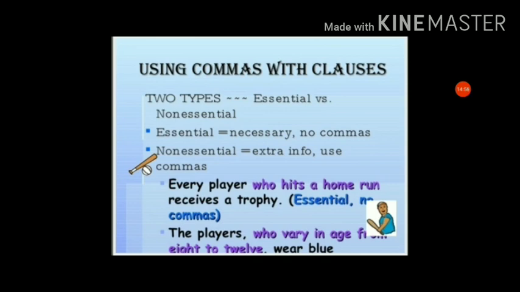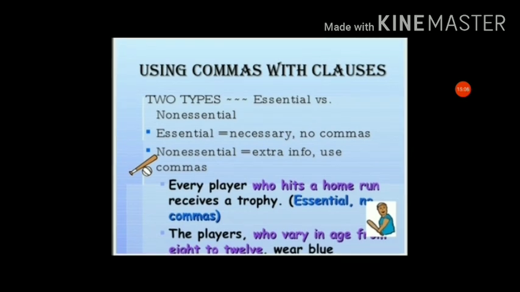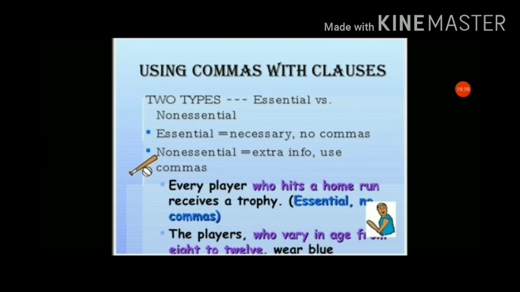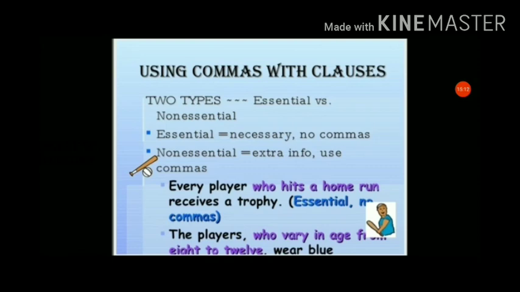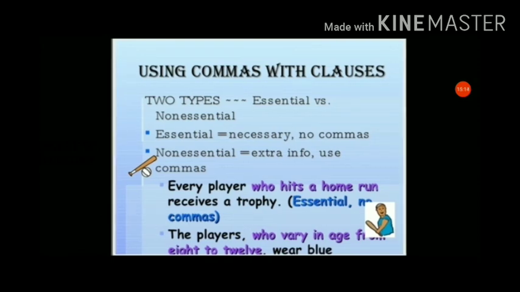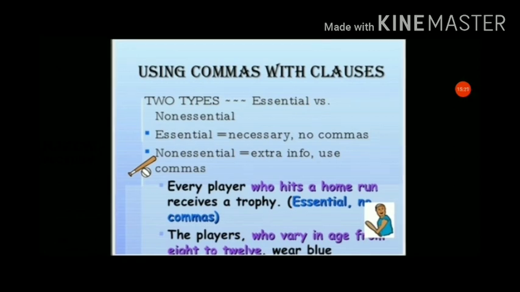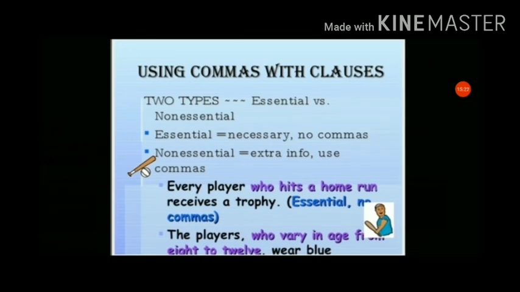And next is, the players, who vary in age from 8 to 12, were blue. The whole information is given about that player, who vary in age from 8 to 12. So it gave extra information.